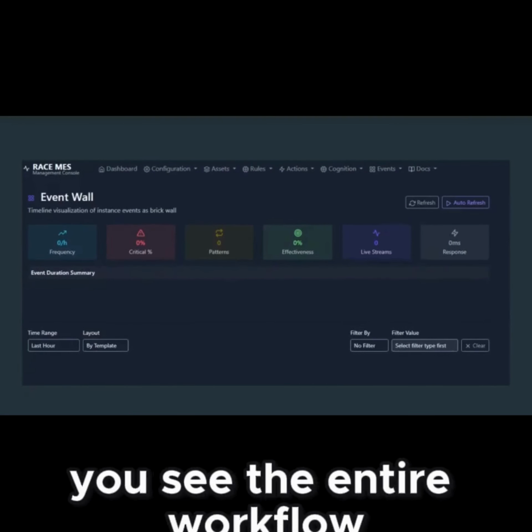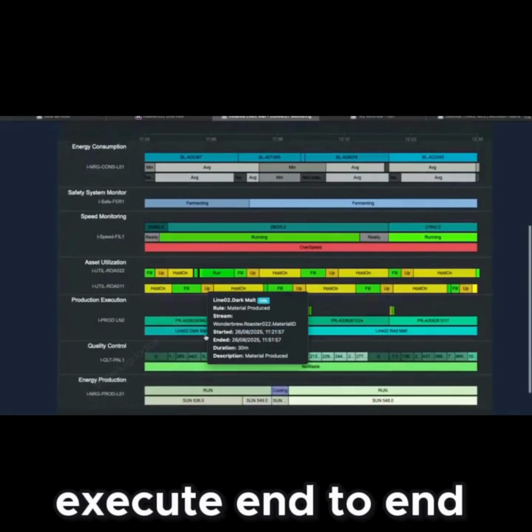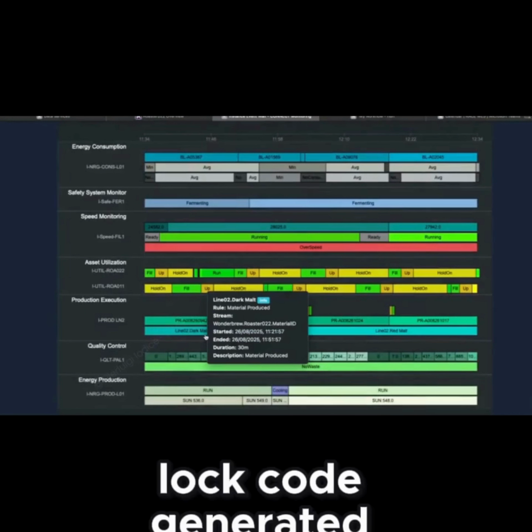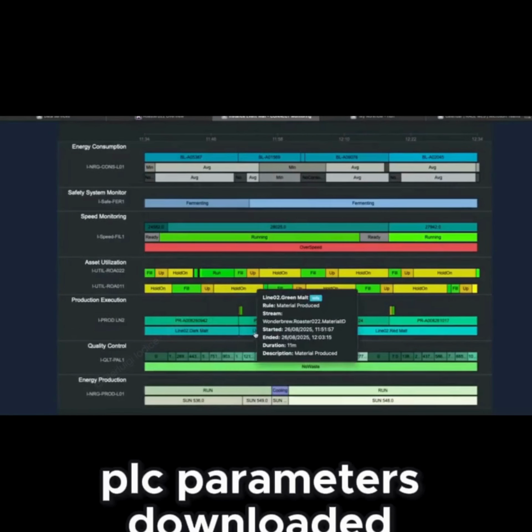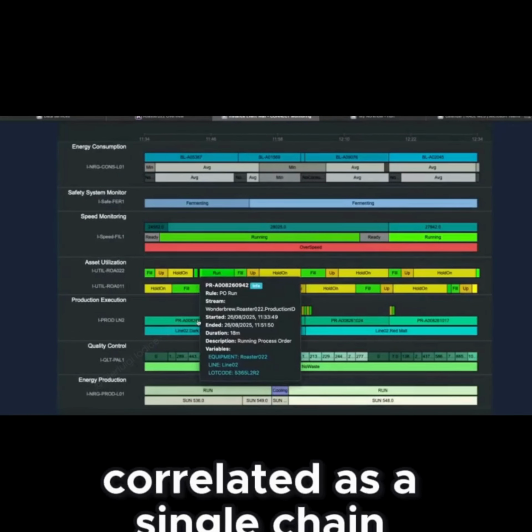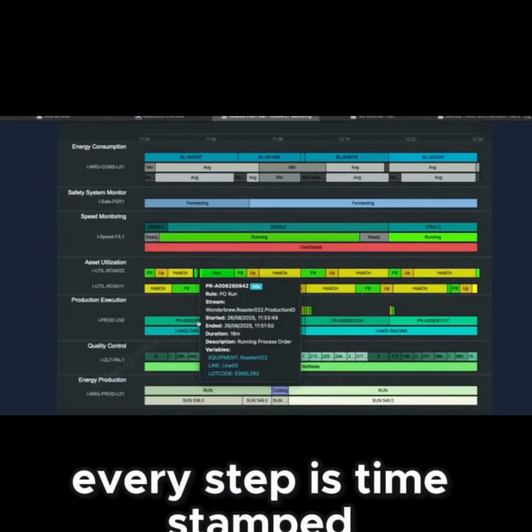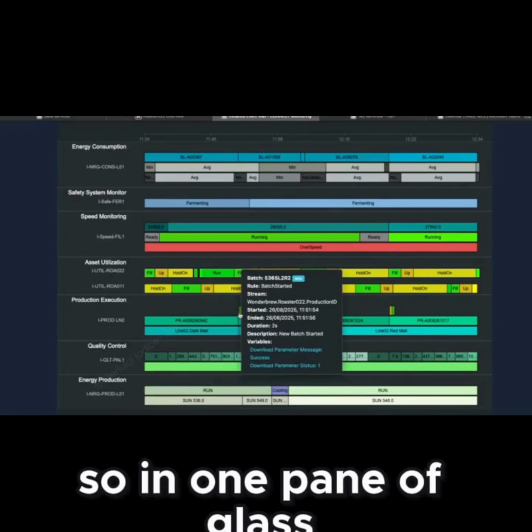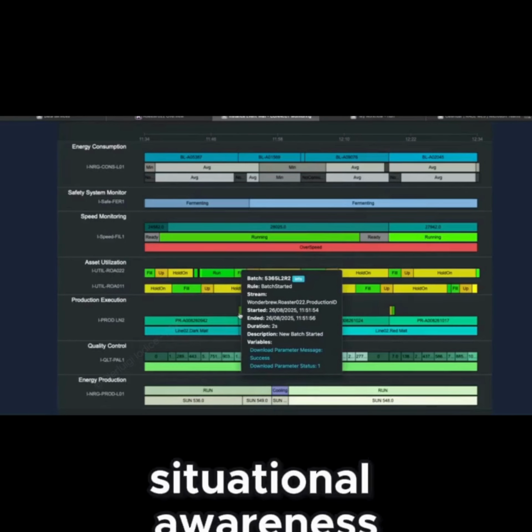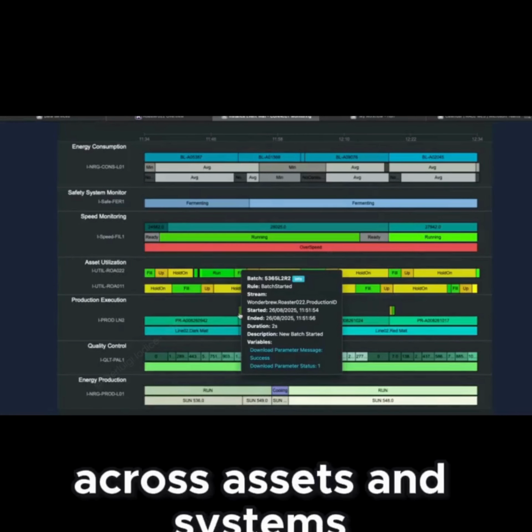On the event wall you see the entire workflow execute end-to-end: PO start, lot code generated, PLC parameters downloaded, correlated as a single chain. Every step is timestamped, categorized, and enriched, so in one pane of glass you gain real-time situational awareness across assets and systems.